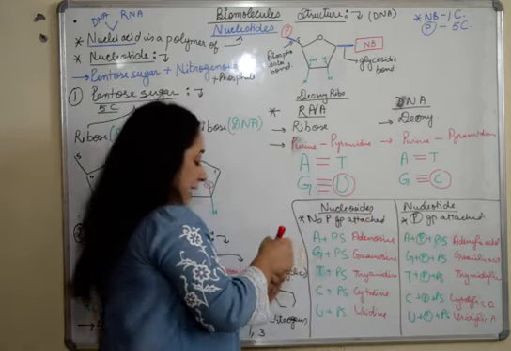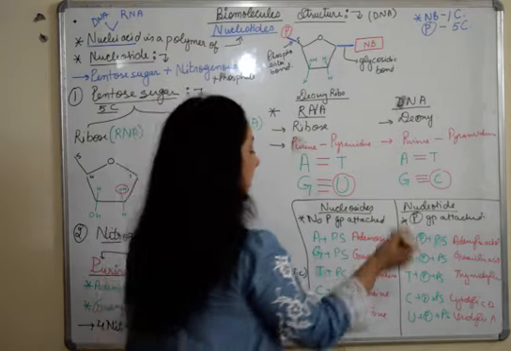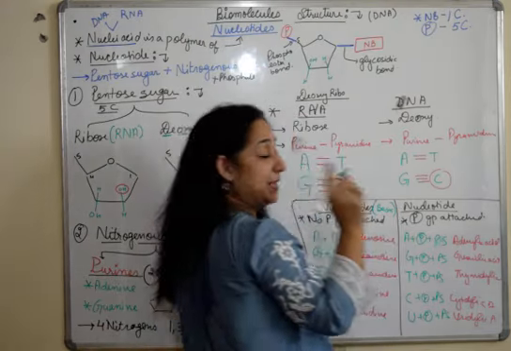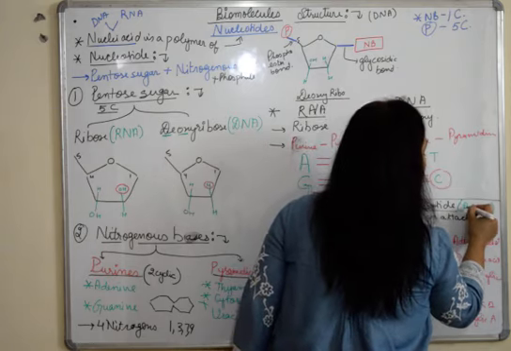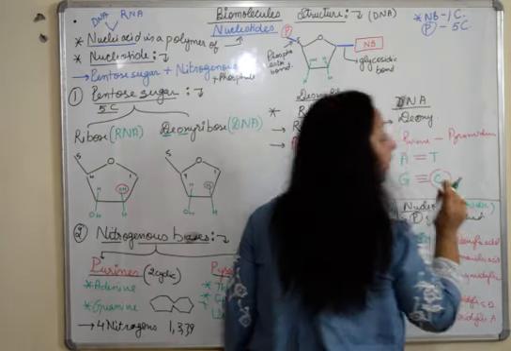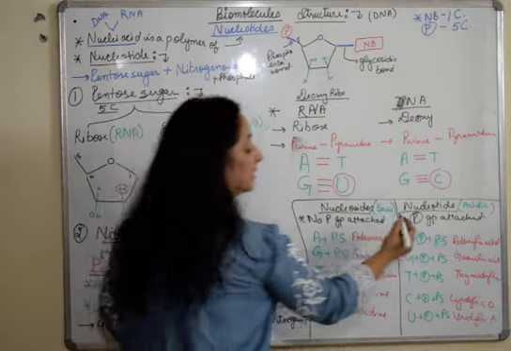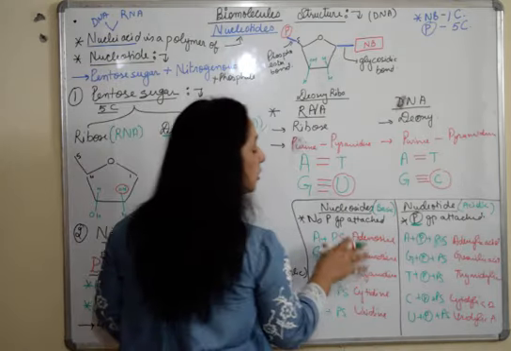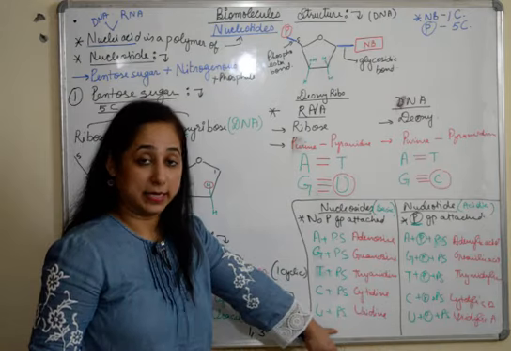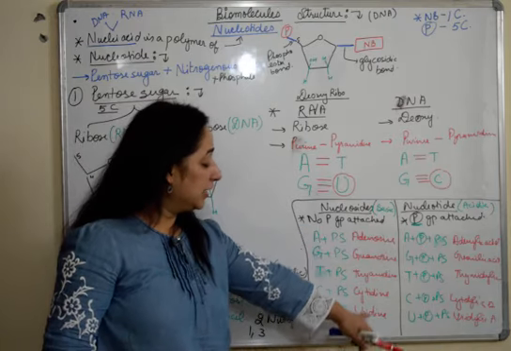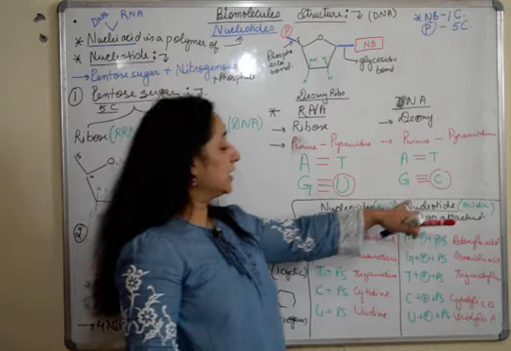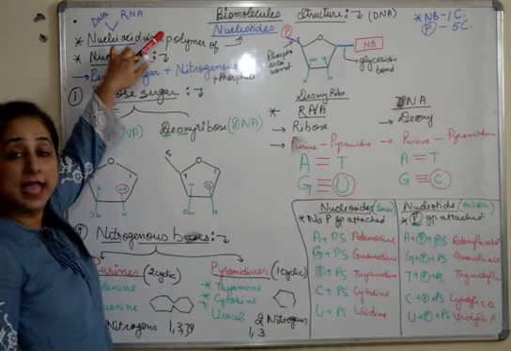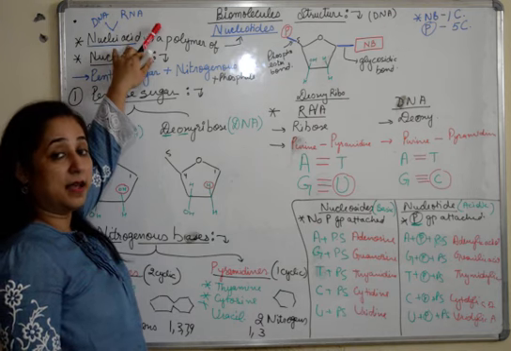Now I would just tell you one important thing here. This nucleoside is slightly basic in nature. I'm talking about the pH. Nucleotide is acidic. Why? Because of the presence of phosphoric acid here, it becomes acidic. Because of the absence of phosphoric acid here, it is basic. So the nucleosides are always basic, whereas the nucleotides are always acidic. That's why they form nucleic acids, that is DNA and RNA.